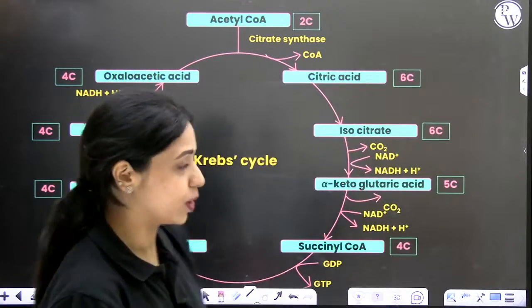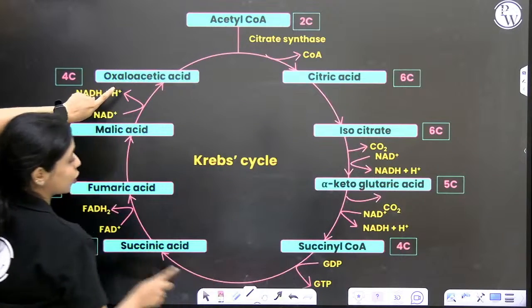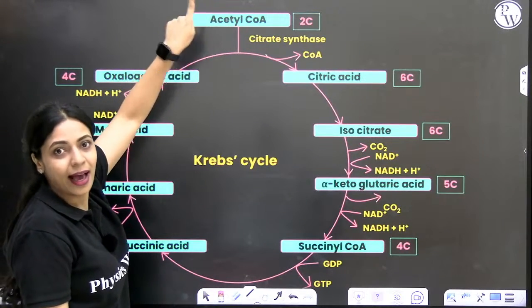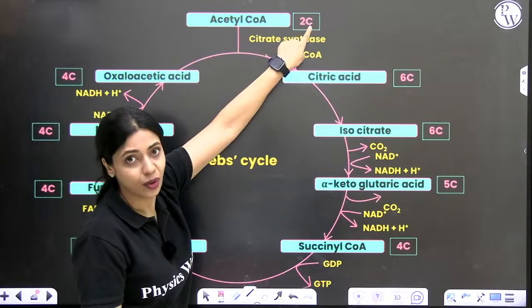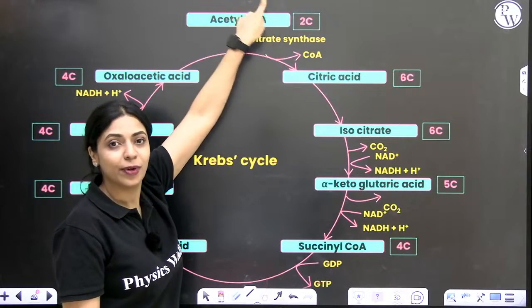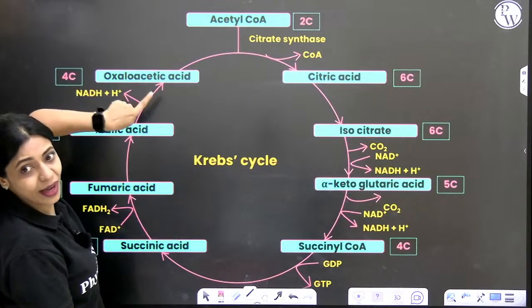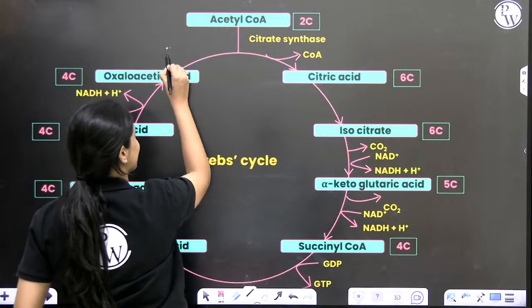All of that we have to remember. First step, we'll start from here. We'll go in the clockwise direction. We have acetyl-CoA as a product of the link reaction. Acetyl-CoA has 2 carbons. This 2-carbon compound acetyl-CoA along with oxaloacetic acid which has 4 carbons, there is condensation reaction.